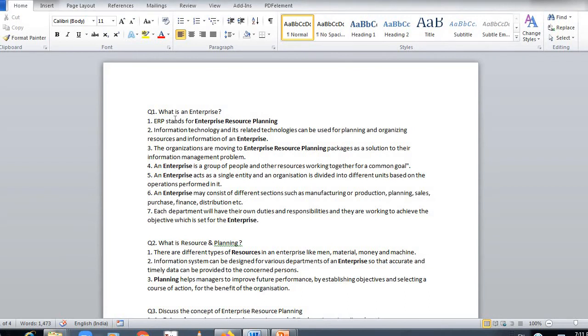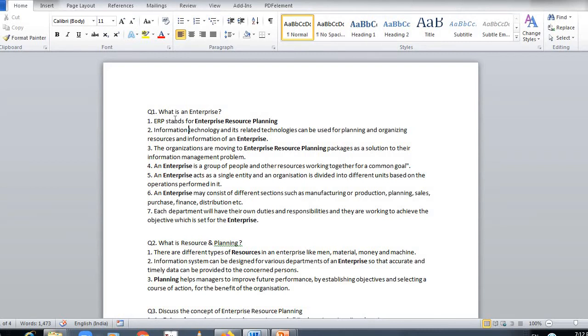that is over here. What is enterprise? Now enterprise is what? It's a single entity and an organization. So enterprise is nothing but an organization, but the organization is divided into various units and departments and sections. The departments, units and sections such as manufacturing department, production department, planning department, sales, purchase, finance, distribution, and so on. And each department has its own duties and responsibility.